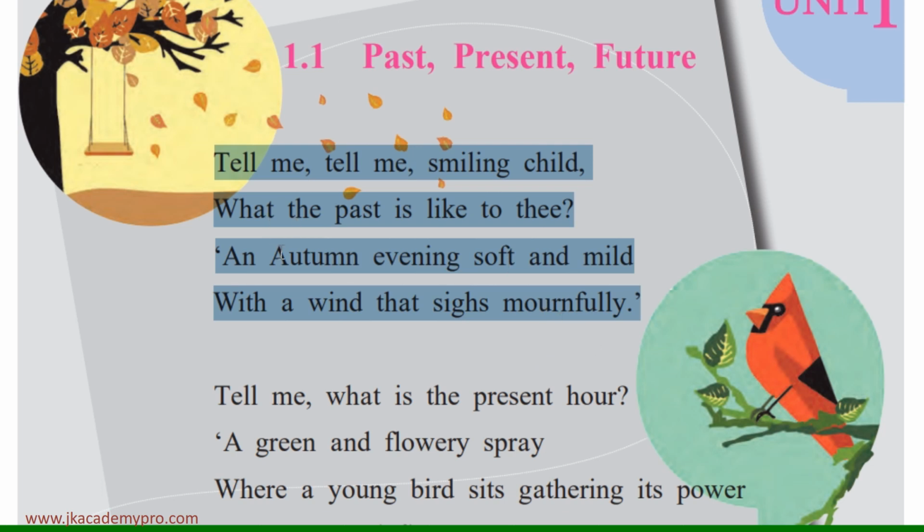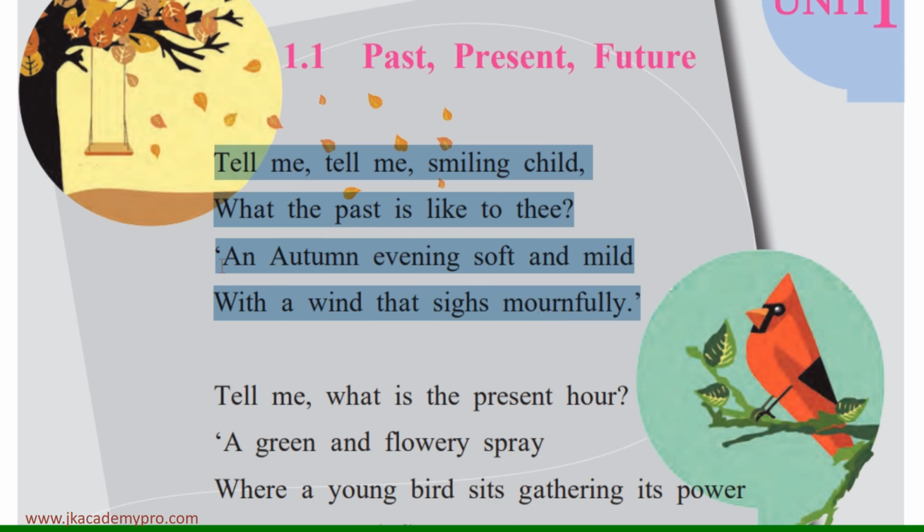Autumn is a season wherein the trees shed their leaves. Mild means gentle. Sigh is a sad sound that we give. So mournfully means it is a sad feeling. So when the child is giving sighs mournfully, that is, it is making sounds of sadness, it is expressing sadness.